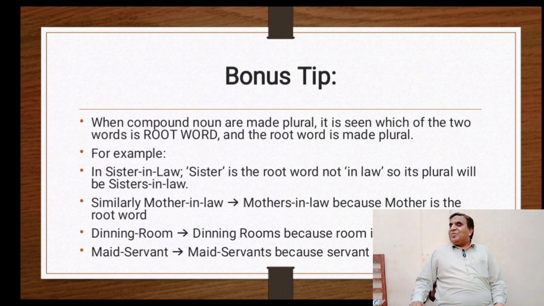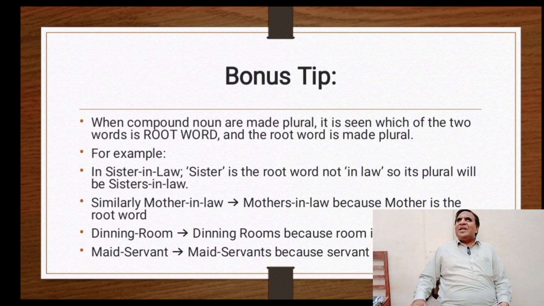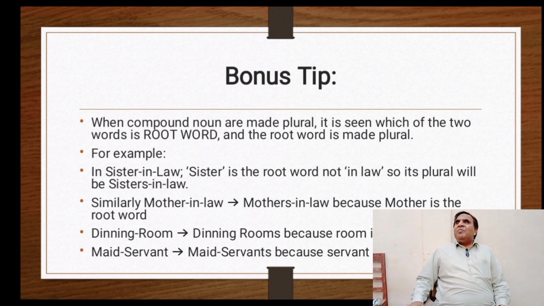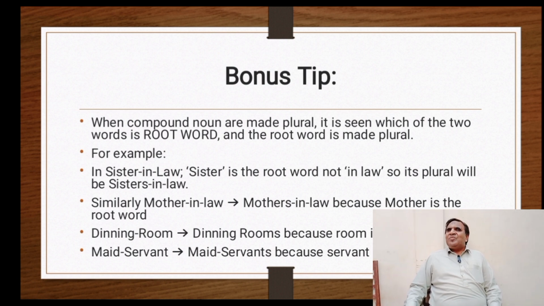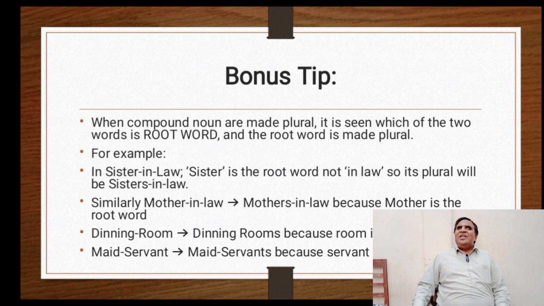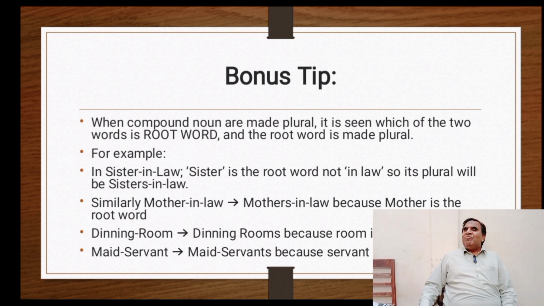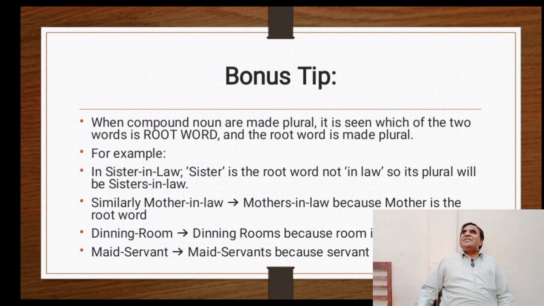When the compound nouns are made plural, it is seen which of the two words is the root word, and the root words are made plural. For example, sister-in-law. Now, sister is the root word, not in-law. So the plural of sister-in-law will be sisters-in-law. Similarly, mother-in-law, mothers-in-law, because mother is the root word. Dining room, room is the root word. So dining rooms. Maid servant, servant is the root word. So it will be maid servants.